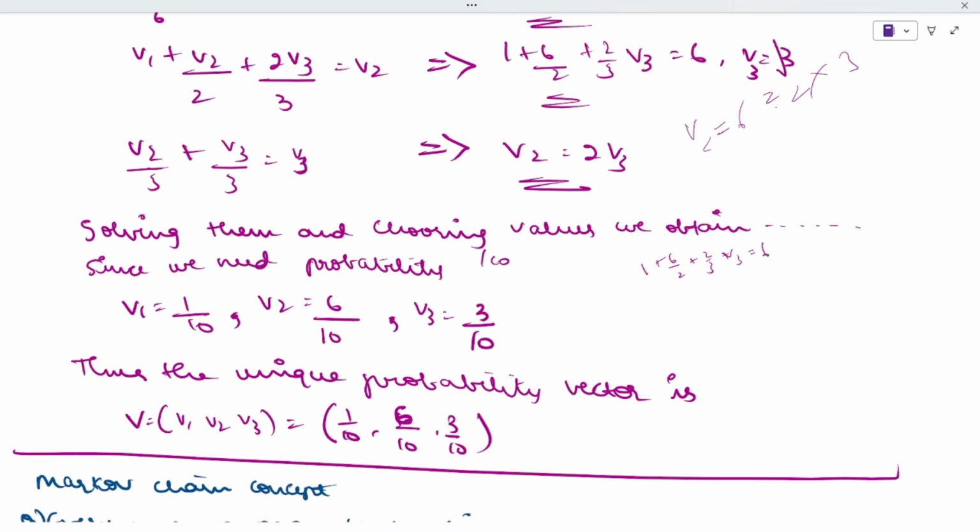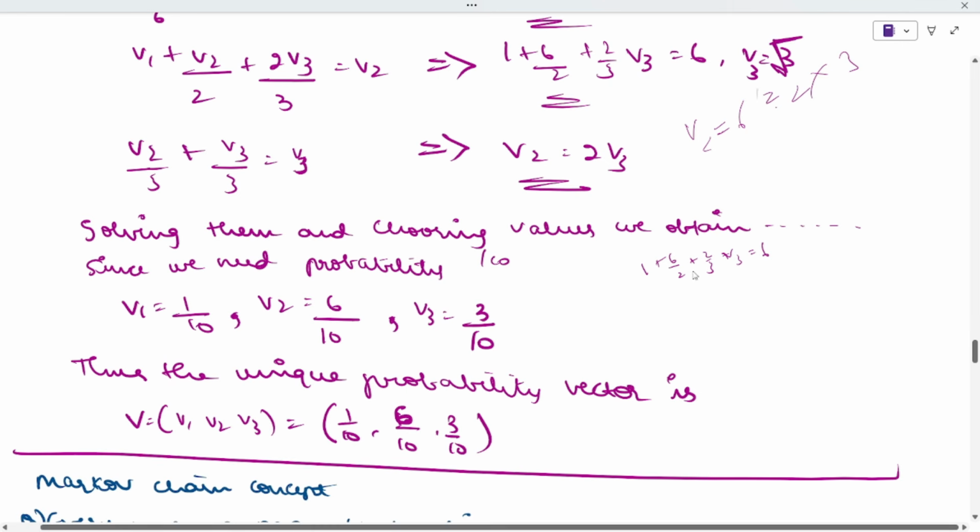Sorry, it is root 3. Okay. That is root 3. See how you got root 3. Yeah, I got it. There was only a single mistake here. Okay. Nothing to worry.